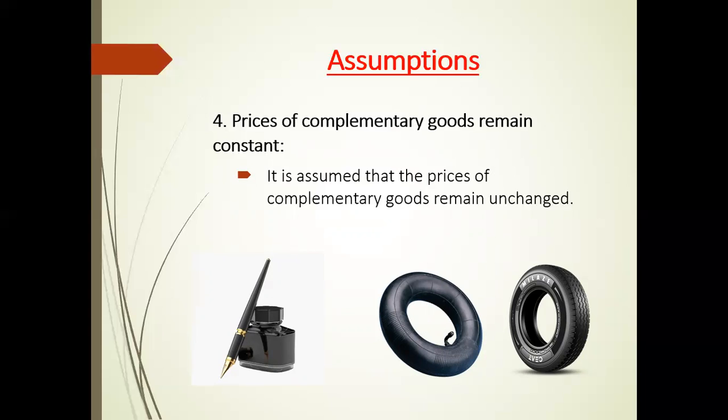Again, the price of complementary goods should remain constant because a change in the price of one good will affect the demand for the other. See the picture of pen and ink, tubes and tires. They are known as complementary goods. If the price of pen rises, its demand will fall, but at the same time, demand for ink will decrease.